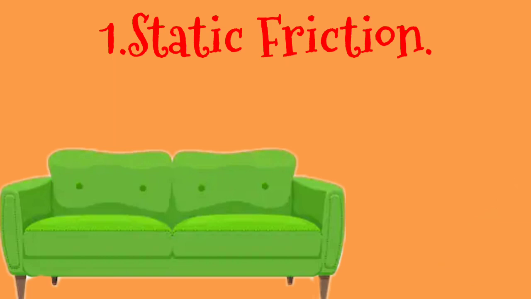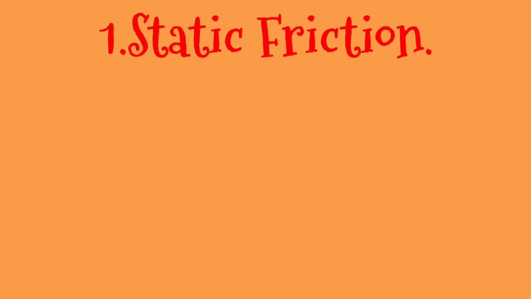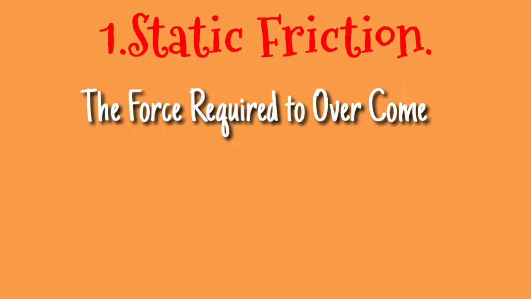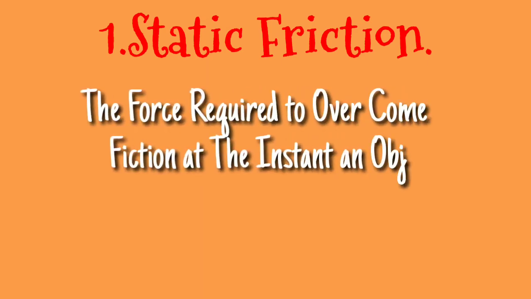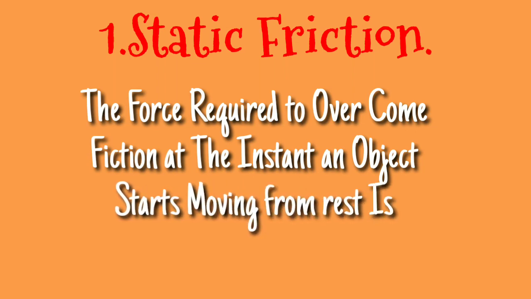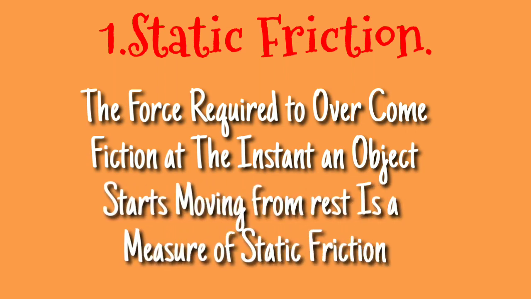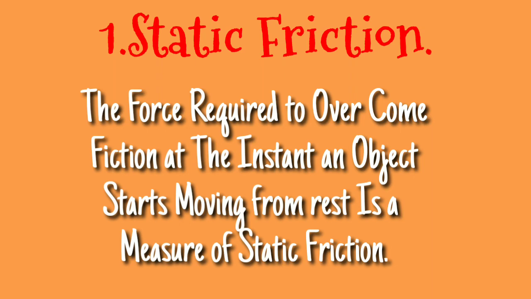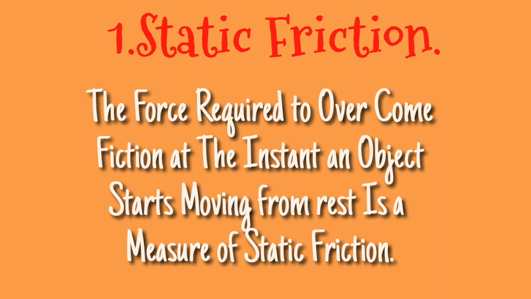Why? That is due to static friction, which acts in the direction opposite to which you are pushing the sofa. So the friction which helps the sofa stay in its own place is called static friction.